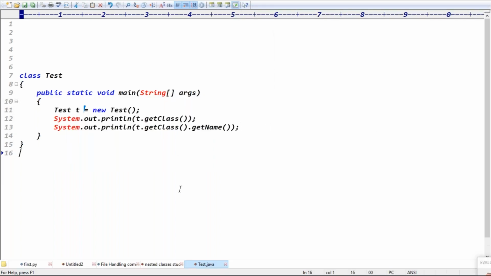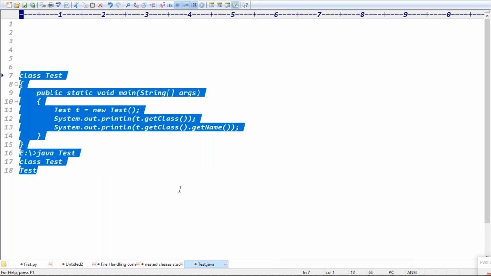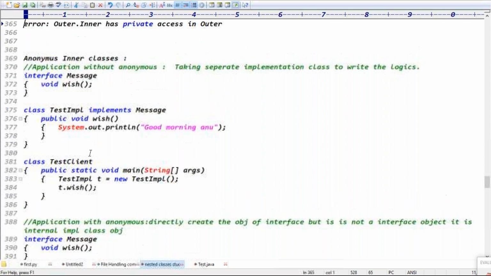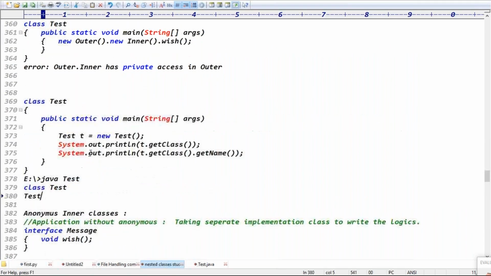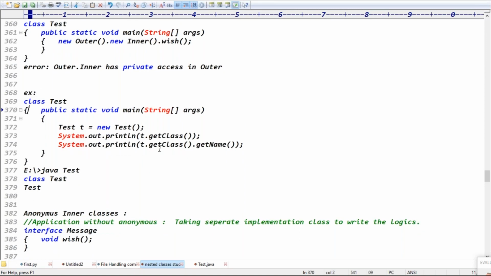Exactly. So T.getClass().getName() is internally giving the object of which class? A Test class, right? So we got the output like Test. This is a basic example, guys, not regarding anonymous and other classes. This is a separate example, just to show that when you create the object of a particular class, how can we know which class object is created?